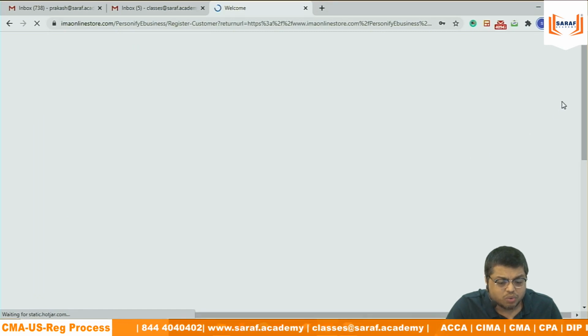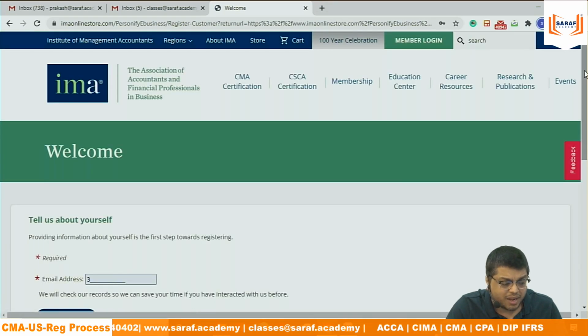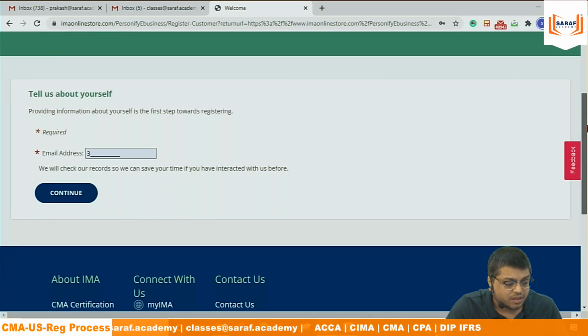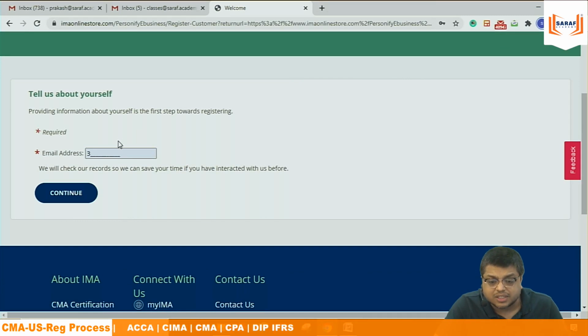When you are a new user, obviously they will be asking many questions. Still they are asking that providing the information about maybe we have done the registration earlier, we forgot, so they don't want to keep double email address. So they are asking, still you want to register new, but write your mail address so that the system will check whether you are an existing user or not.